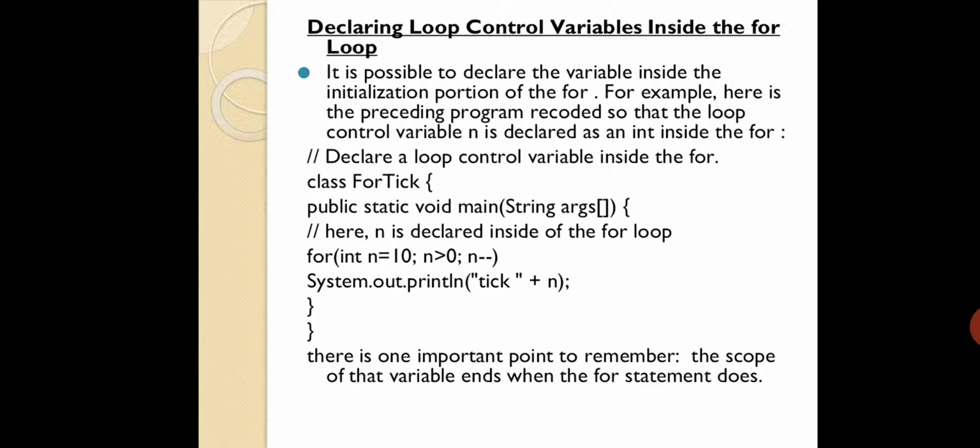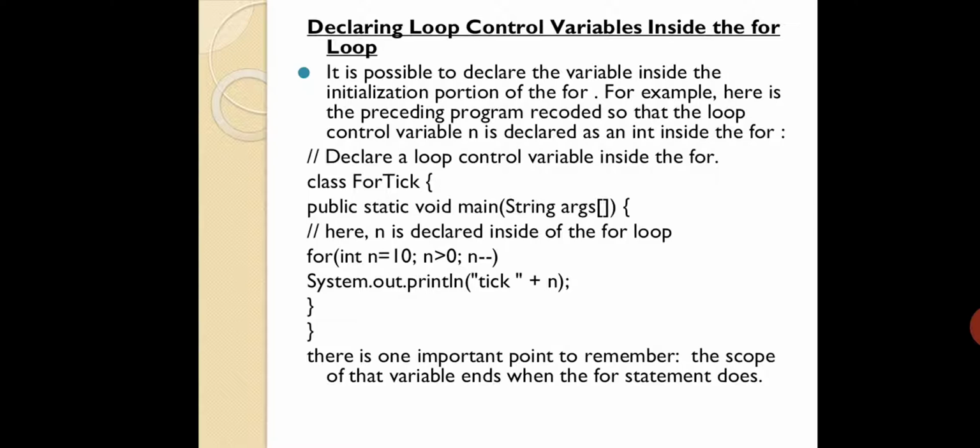You may get the error. Okay, so you can see inside the for loop you have int n equal to 10, n greater than 0, and same story again. So that is nothing but you are declaring and initializing the variable inside the for loop. That is the meaning. So that is the concept. That's it. Fine. So the same thing they have put in their own words.